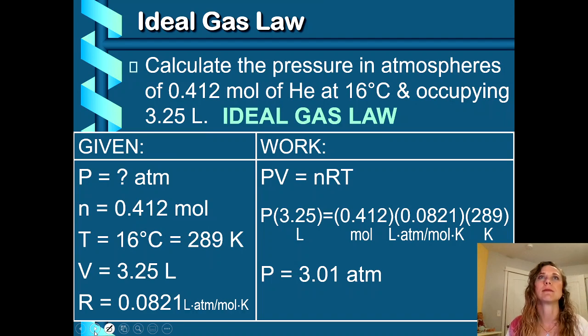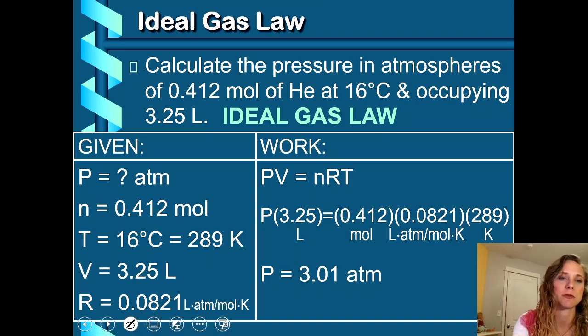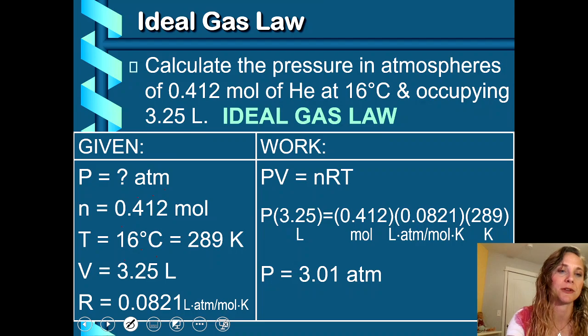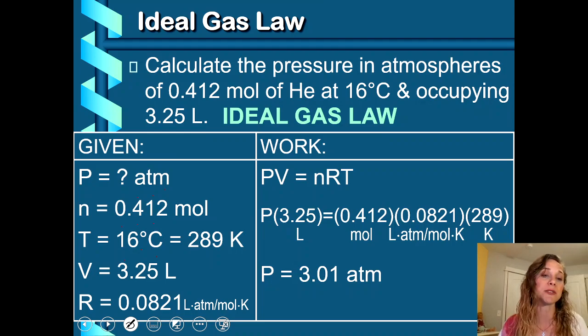All right. Much clearer when they have it typed out. Nice. And it's 3 atmospheres, approximately. 3.01. Yeah, we can do that because we have 3 significant figures in all of our measurements. We have 3 in the number of moles and in the number of liters. We didn't really in temperature, unless it was 16.0 Celsius. Then that would be 3 significant figures. Remember, I'm not going to worry about significant figures. I just like mentioning it because it could be a thing in your future classes.